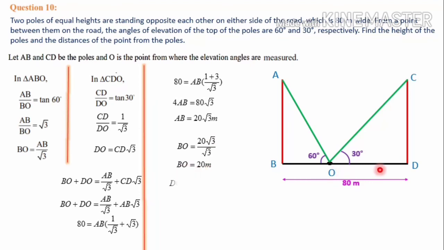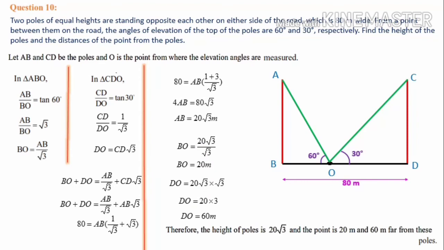Then we have to go for calculating DO. That is DO is equal to CD root 3. So CD and AB are same length, so CD can be replaced and put 20 root 3. So 20 root 3 into root 3, that is DO is equal to 20 into 3, that is equal to 60. So DO is equal to 60. We have calculated all the required values, so let's write the conclusion.